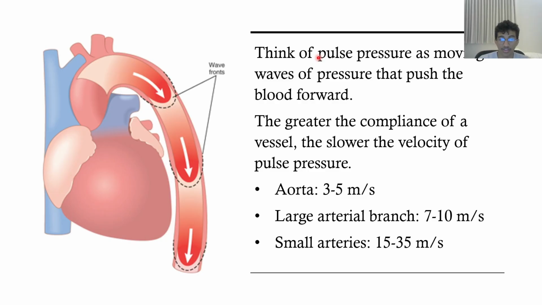And there's a relationship between the velocity of pulse pressure and the compliance of the artery, like we talked about before. The greater the compliance of a vessel, the slower the velocity of pulse pressure. As you can see, the aorta is the most compliant artery, so it has lower velocity. And as you move on into systemic circulation, compliance decreases, so velocity increases. As you can see, these values.